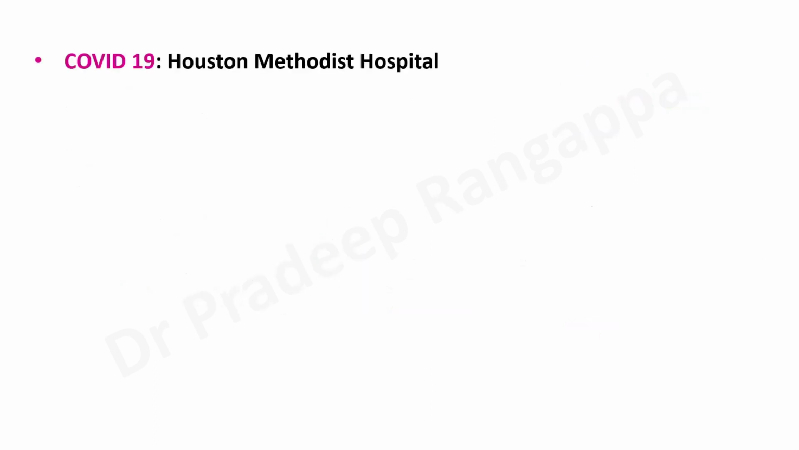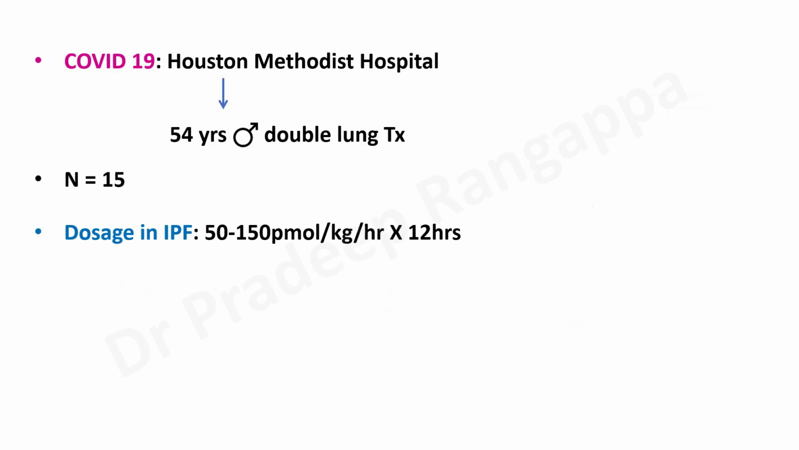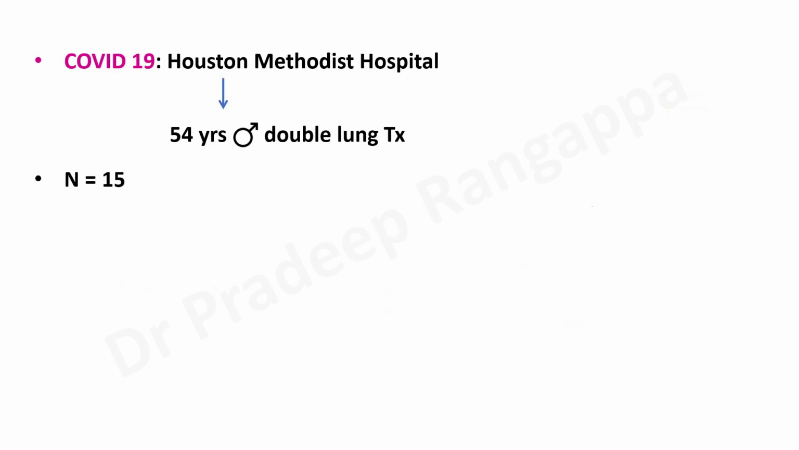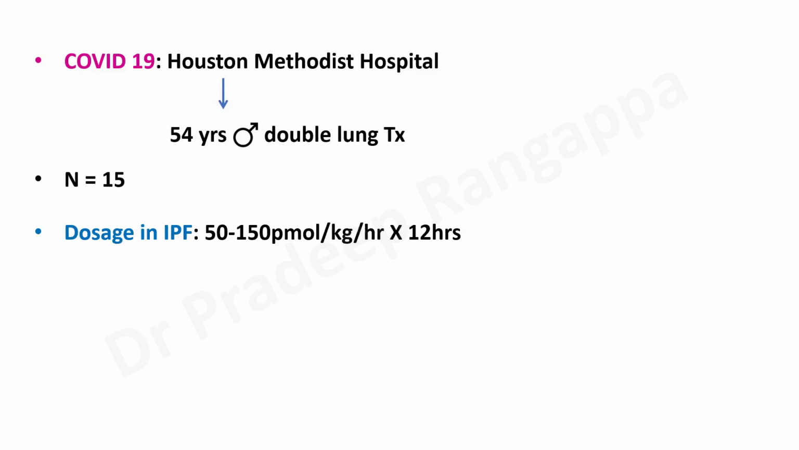And during COVID, they had used this molecule in a patient with COVID who underwent double lung transplant. There was a 54-year-old gentleman who underwent double lung transplant for whom Aviptadil was used, and they found a favorable outcome. Subsequently they did a case series in around 15 patients where they found a favorable outcome, and that has not been published. There's only a mention that this was used in 15 patients. So at that point of time, the dosage in idiopathic pulmonary fibrosis, so this has a role.